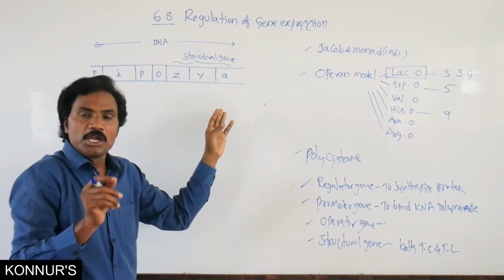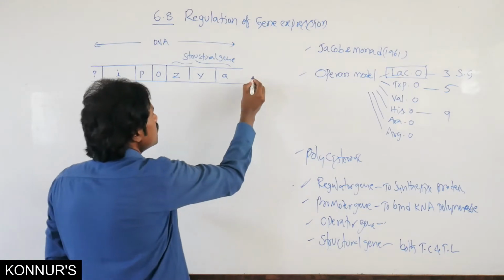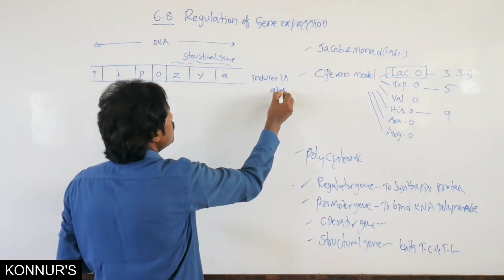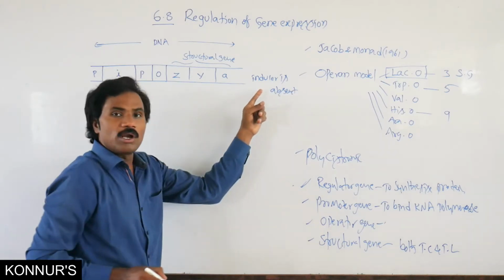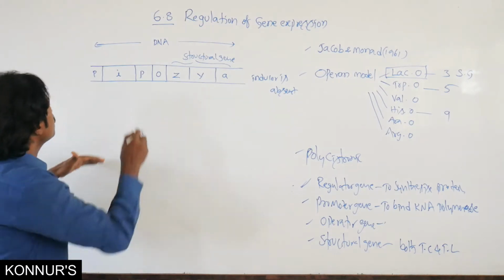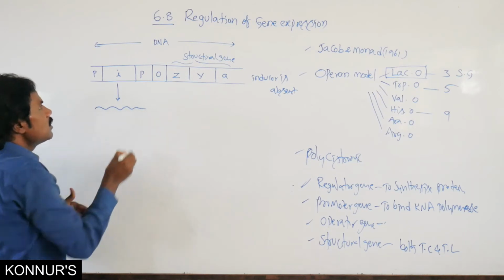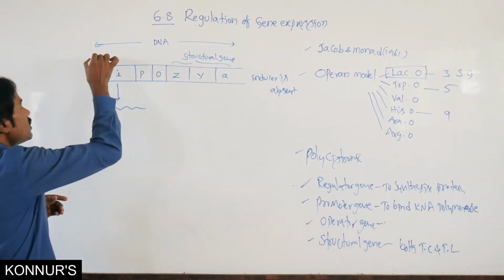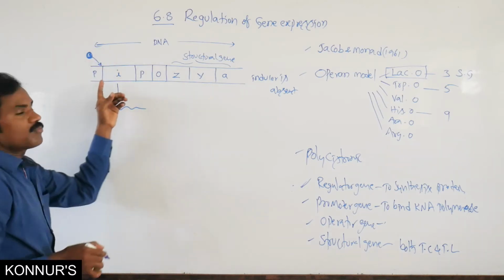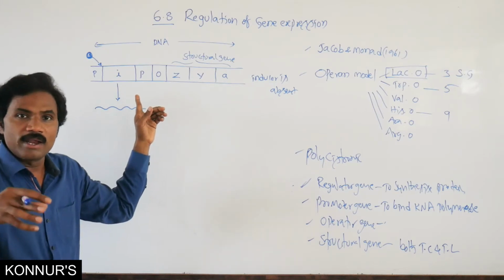If the inducer is absent, what is going on? The regulator gene is expressed, because RNA polymerase can bind at the promoter.